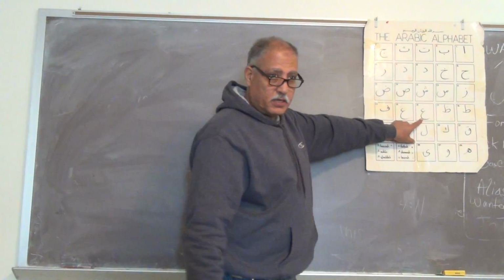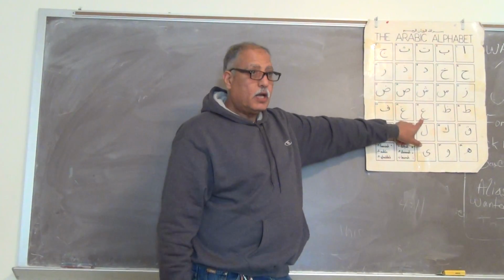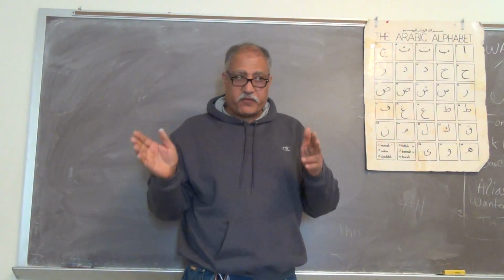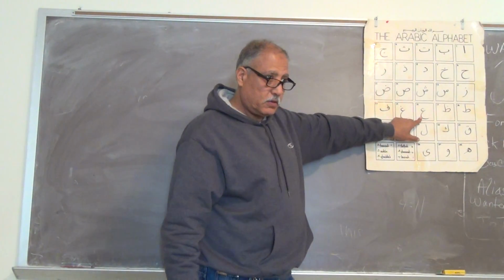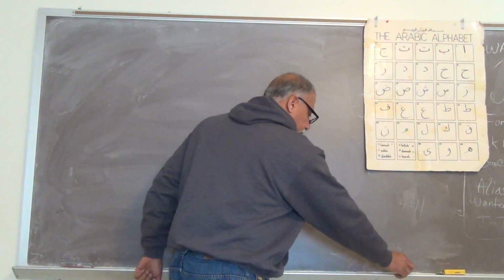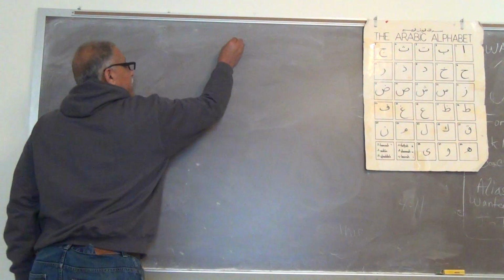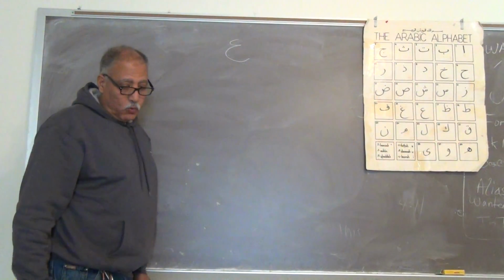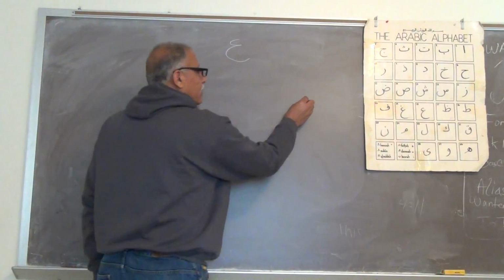حرف العين. So this word, when I say حرف, means the letter of. Right. So حرف العين. عين. So this is how the عين is written if it's isolated, like that. What if the عين comes in the beginning or initial of the word? It's going to be like that.